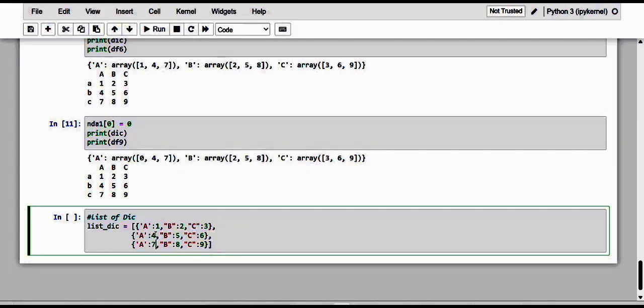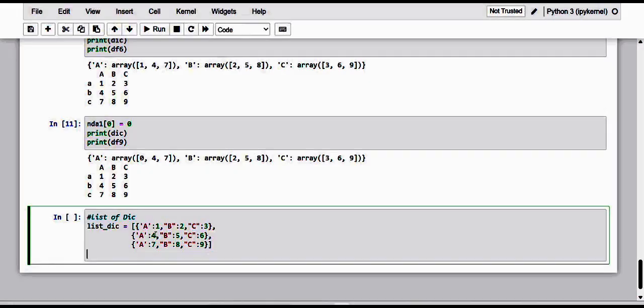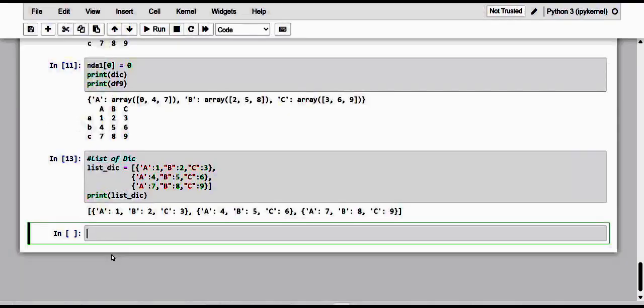So see here, dear friends, this is my list of dictionaries, and this is the exact variable. Let me have a look at how it looks, so I'm going to give a print and execute it.